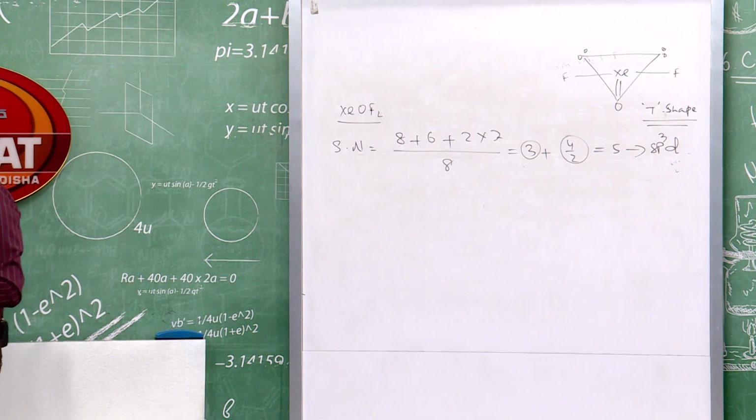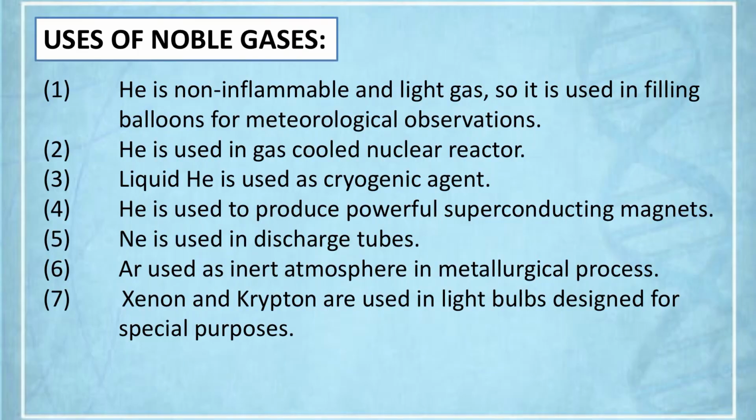Then coming to uses of inert gases. Helium is non-inflammable and a light gas, so it is used in filling balloons for meteorological observation. Helium is used in gas cooled nuclear reactors.